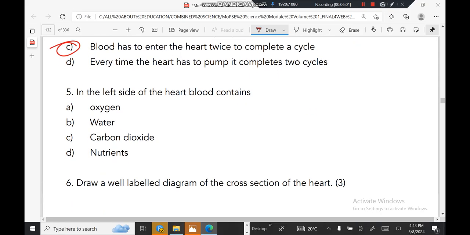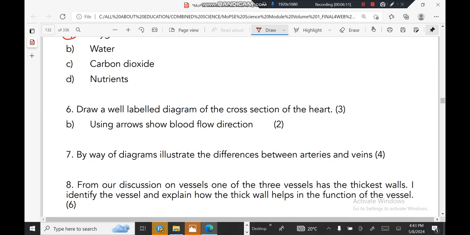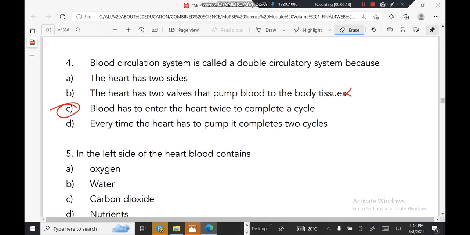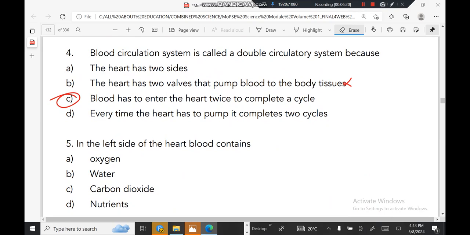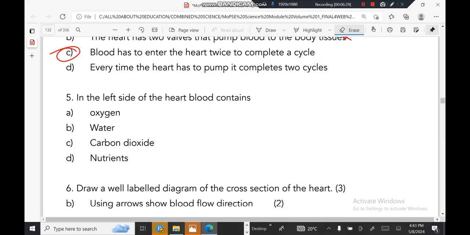In the left side of the heart, blood contains oxygen. It contains oxygen. Oh, sorry. Let me see here. Yeah, that's it. It contains oxygen. That is the correct answer here.